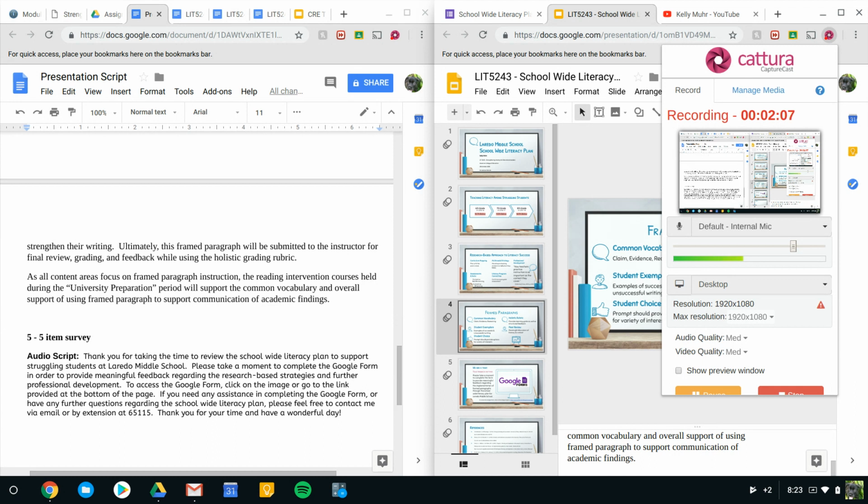Ultimately, this framed paragraph will be submitted to the instructor for final review, grading, and feedback while using the holistic grading rubric. As all content areas focus on framed paragraph instruction, the reading intervention courses held during the university preparation period will support the common vocabulary and overall support of using framed paragraphs in order to ensure that students are able to communicate academic findings. This additional support will further provide the necessary tools for our struggling students in literacy.